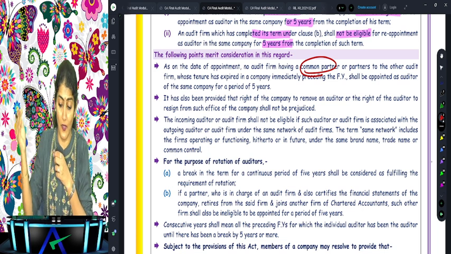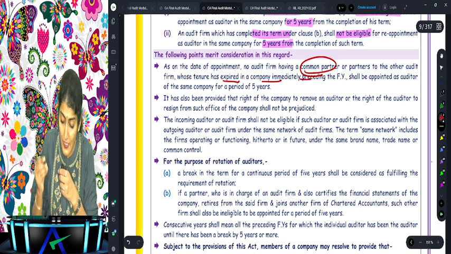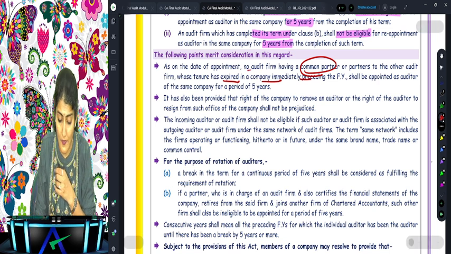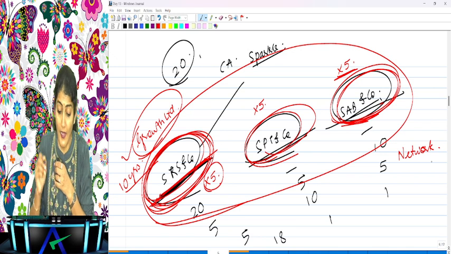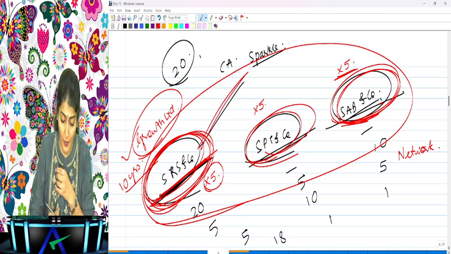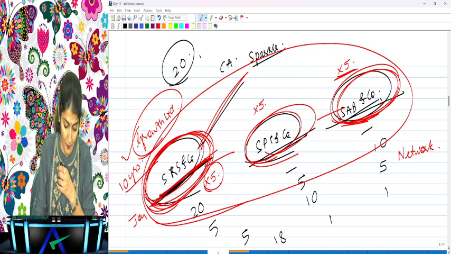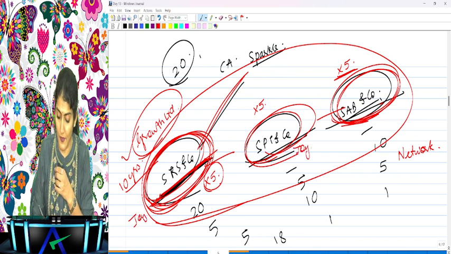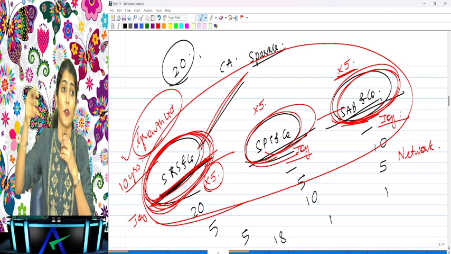Common partner: what does it say to the other audit firm whose tenure has expired in a company immediately preceding? What does it say? No audit firm having a common partner shall be appointed. Now say Sparkle has done the audit, but the common partner between these firms is Joy. Still, can these firms be appointed? No, still these firms cannot be appointed.